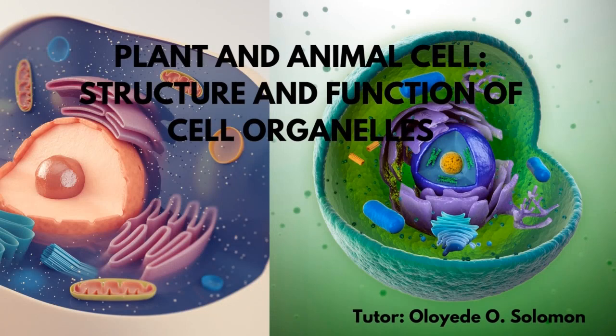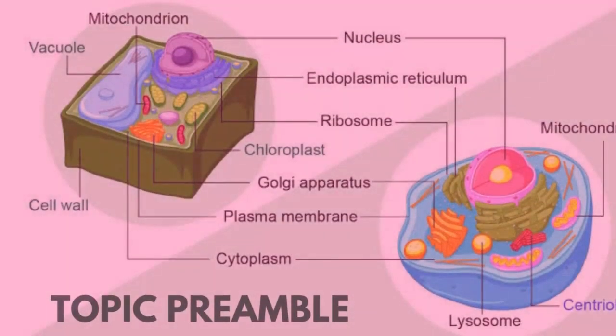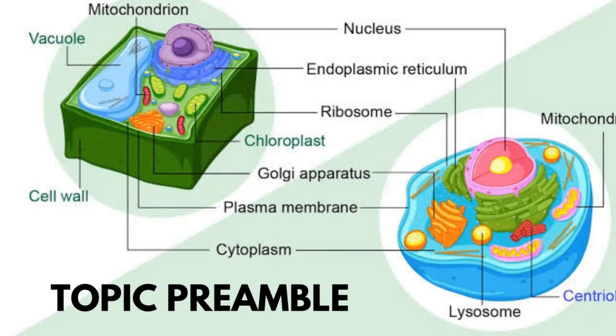Today's class, I'll be taking the topic plant and animal cell, their structure and functions of the cell organelles. Cell is a very important part of living organisms. All living organisms are made up of cells, and that is why the cell is regarded as a basic functional and fundamental unit of all living organisms.